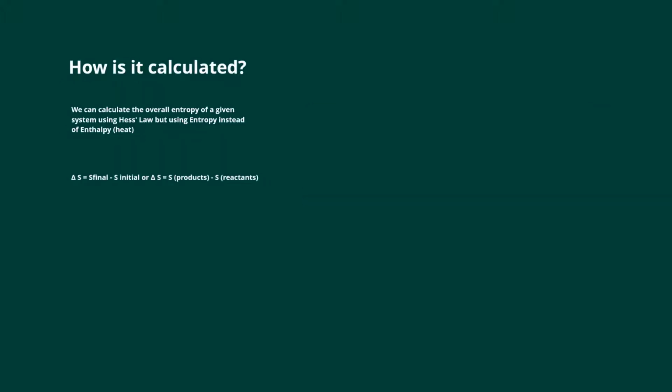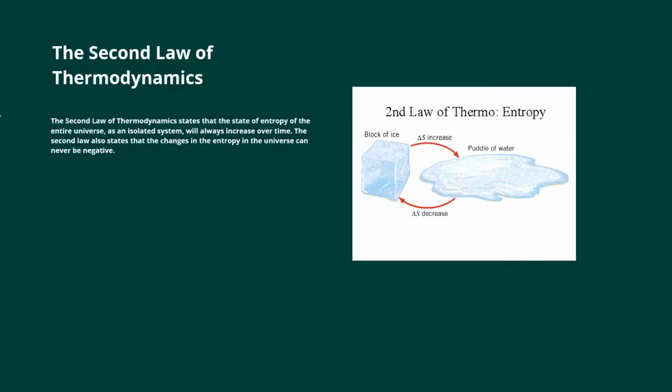How is it calculated? We can calculate the overall entropy of a given system using Hess's law, but using entropy instead of enthalpy, otherwise known as heat. Change in entropy equals the summation of the entropy of the products minus the summation of the entropy of the reactants.